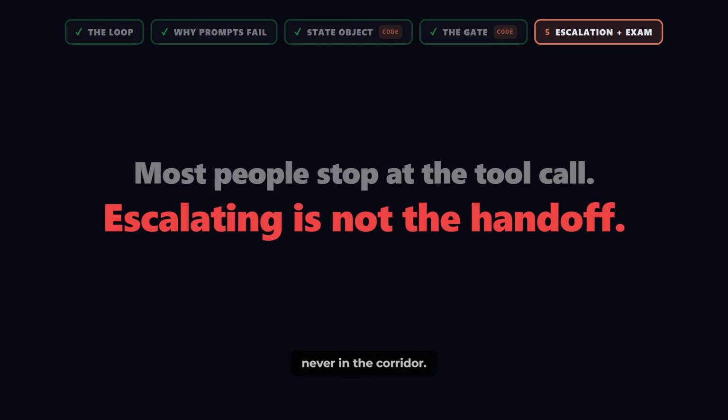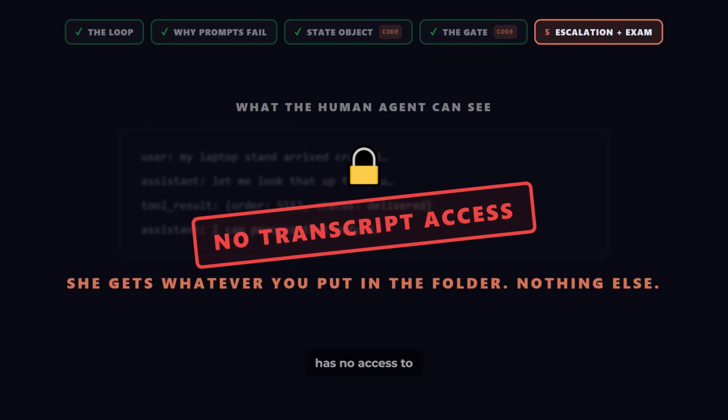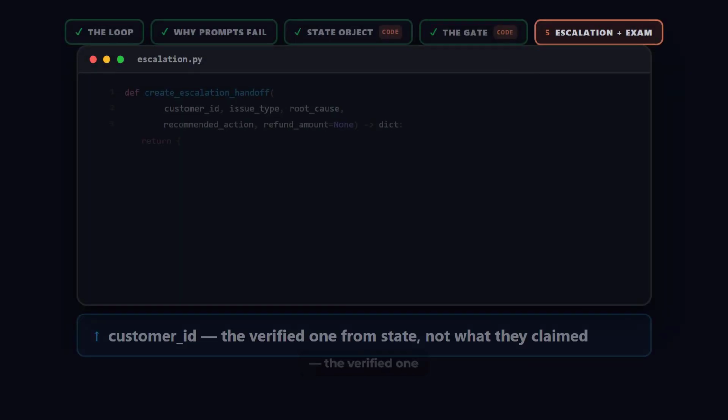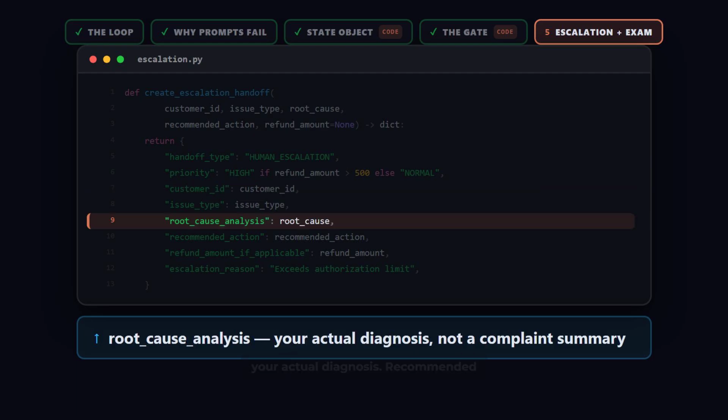Picture the manager. She was never in the corridor. She did not watch any of this. She has no access to the conversation at all. She gets whatever you put in the folder. So build the folder in code. Customer ID, the verified one from state, not what they claimed. Issue type, root cause analysis, your actual diagnosis. Recommended action, the amount and the escalation reason.